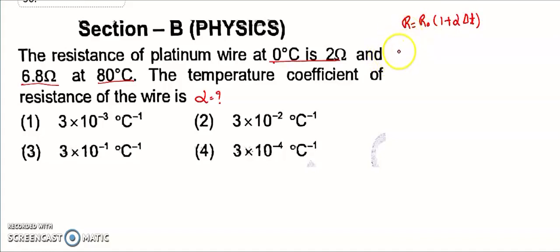R, that is the final resistance 6.8, is equal to 2 into 1 plus alpha delta T. Delta T is 80 minus 0, 80. So 1 plus 80 alpha,